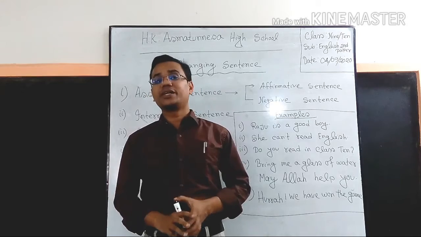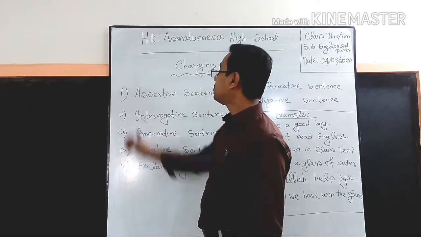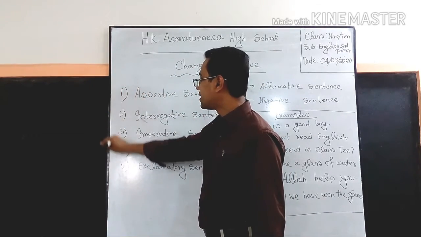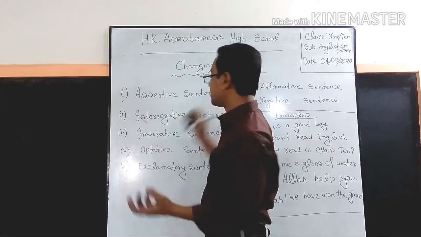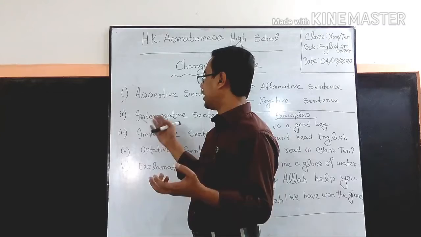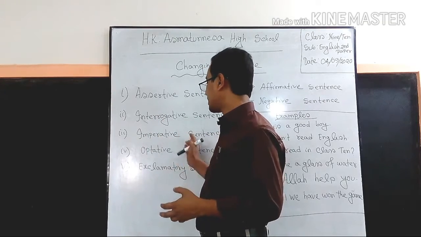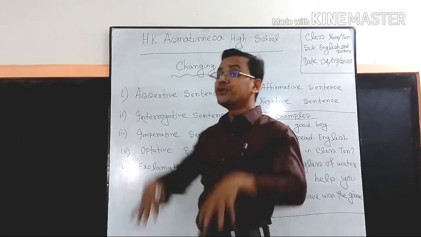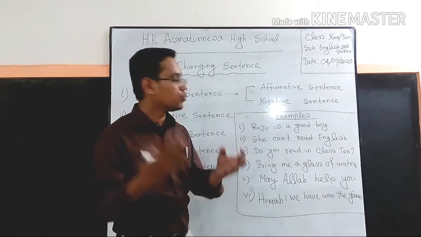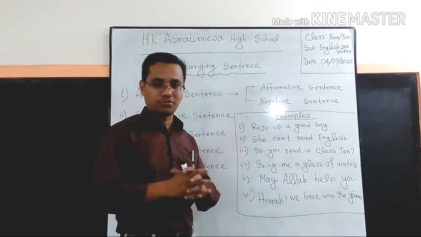Okay. Students, I hope that we have been clarified about all the definitions of the assertive sentence, affirmative sentence, negative sentence, interrogative sentence, imperative sentence, optative sentence, and exclamatory sentence. So we will be more clarified when we see some examples.